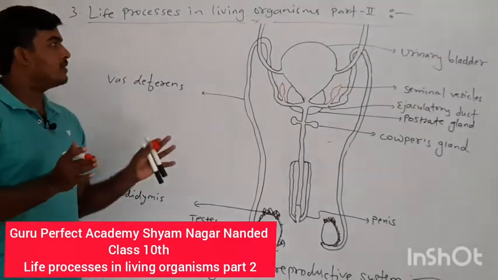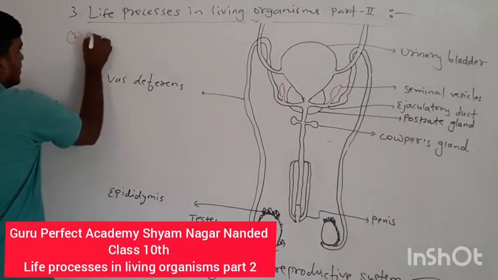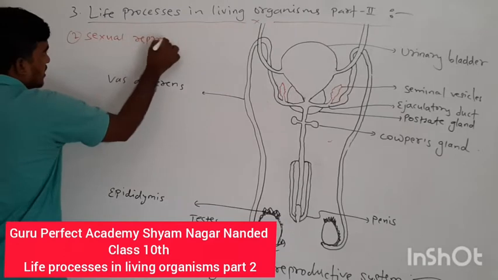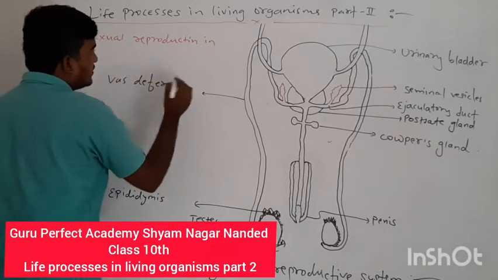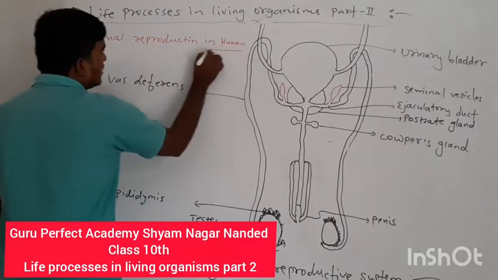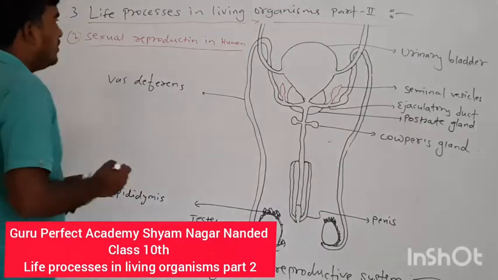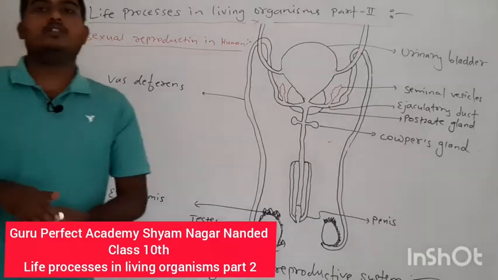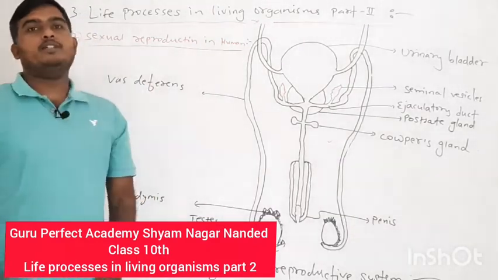Today we are going to discuss the second process of sexual reproduction, that is, sexual reproduction in human beings. Now we have to discuss how human beings reproduce sexually.